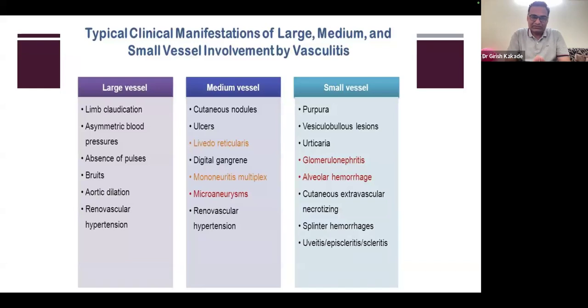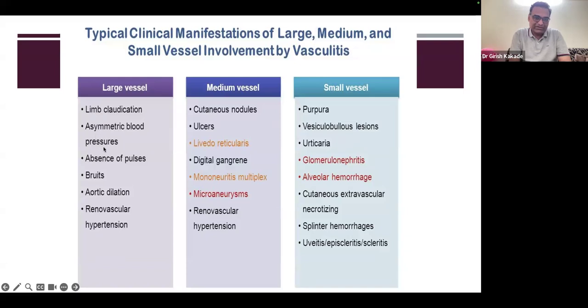So then I spoke that the clinical manifestation of large, medium, and small vessel vasculitis is different. And we can actually group a patient into a typical vasculitis depending on the clinical feature. So here we are going to see how. So in large vessel vasculitis, today's topic, because large vessel is involved, the involved organs are big, like limb claudication, upper limb, lower limb claudication. Claudication means whenever there is pain on doing activity. Suppose there is claudication in the leg. So while walking, after walking some distance, patient feels pain and he has to stop. And in arm, after doing some activity, patient has to stop because there is pain in the arm. So limb claudication is important symptom.